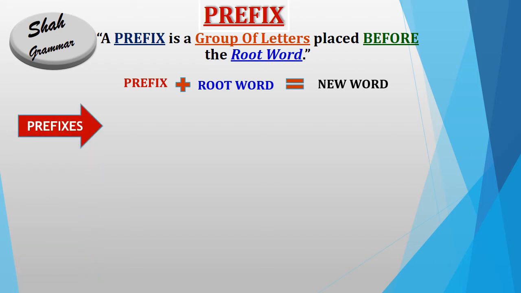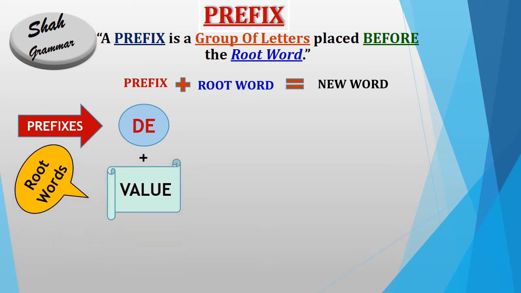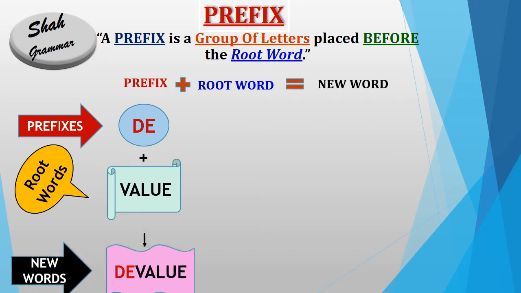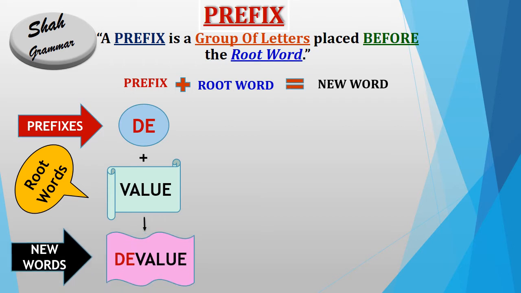If we have the prefix "de", "de" means opposite, reverse, and we have the root word value. Value means price, worth. So if we add "de" before value, what will be the next word? Devalue. Devalue will be our new word, and it has the opposite meaning of value. It means valueless, priceless, worthless. So guys, come to the next example.